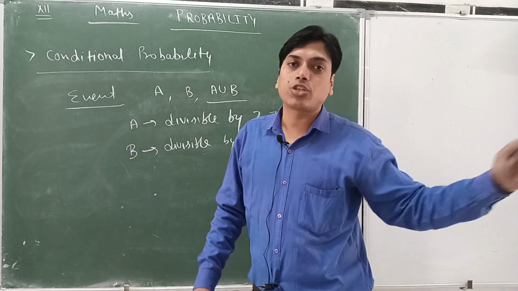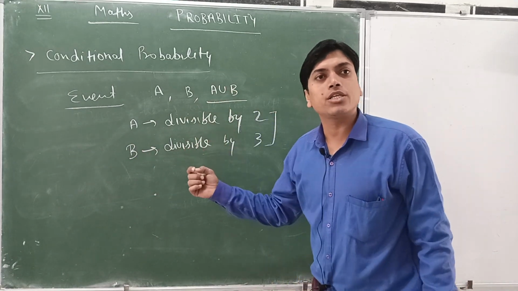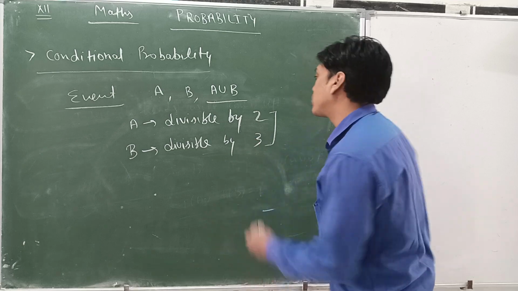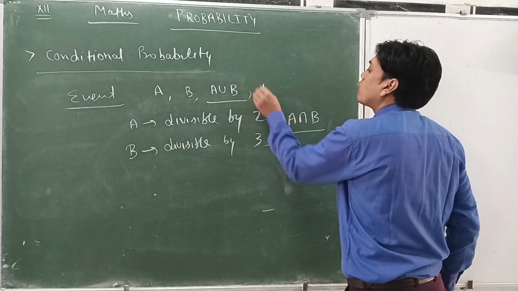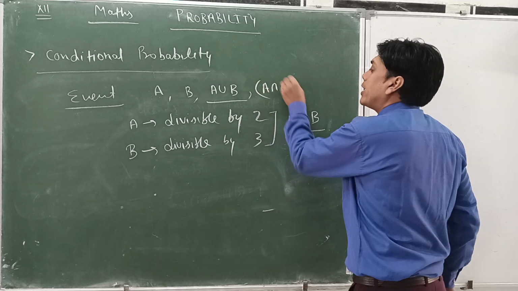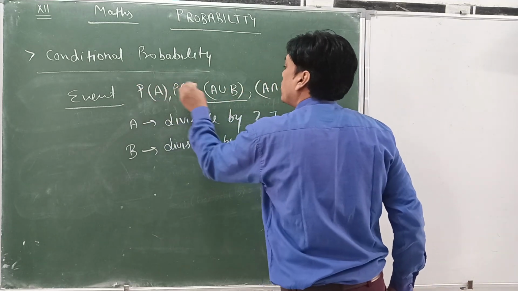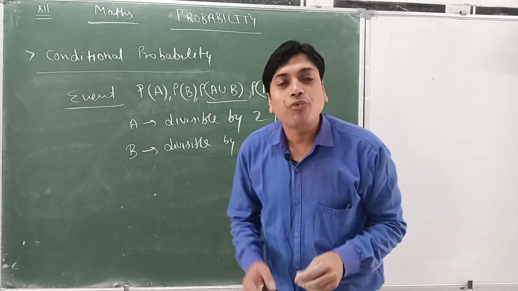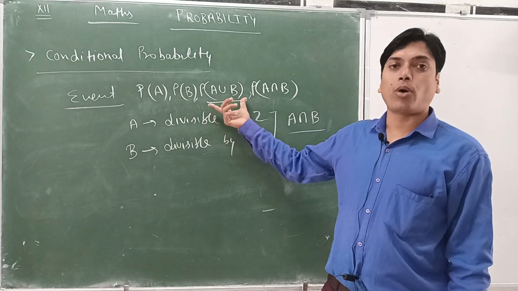That is the either condition, either A or B, the union. But whenever both will happen, A as well as B, that situation is known as A intersection B. So we can find the probability of A intersection B also. So these are the probability of A, probability of B, probability of A union B, and probability of A intersection B. These are basic points.